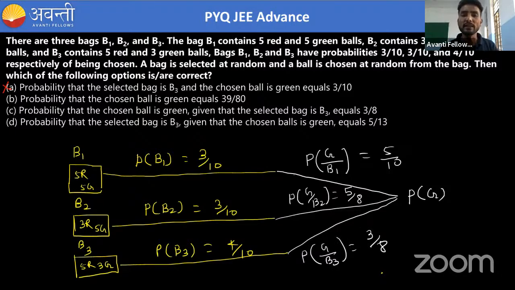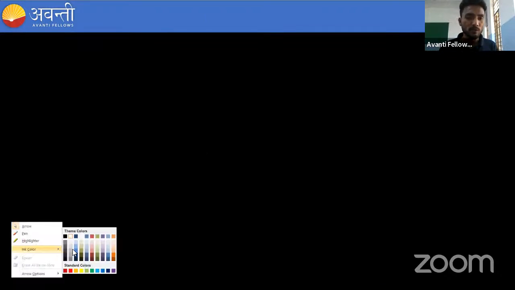So now we have written it like this. Now if we want to find PG, meaning the probability of a green ball, what will we do? We will apply the formula, because it can come from any of the three. So we have to write like this. PG is equal to, this is the total probability theorem.